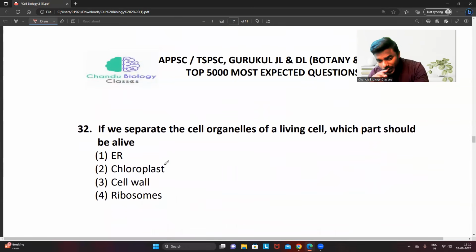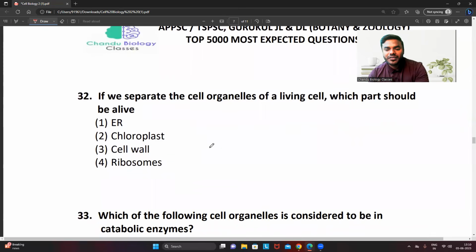Question number 32. If we separate the cell organelles of a living cell, which part should be alive? This is also a very good question, friends. ER will degrade fast, cell wall will degrade fast, ribosomes also will degrade fast. So if you separate the cell organelles, the chloroplast will be alive.